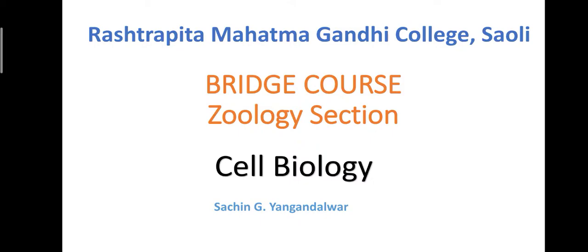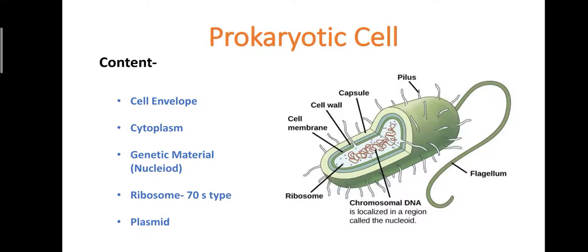In today's video, we will discuss the prokaryotic cell. As you know very well, the word prokaryote is made up of two different words, pro and karyon. Pro means primitive and karyon means nucleus. So the cell where a primitive type of nucleus is present is called a prokaryotic cell. Scientists believe that in the course of evolution, the prokaryotic cell evolved first.